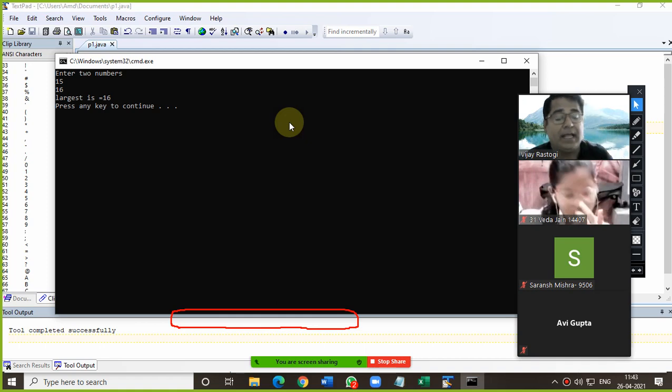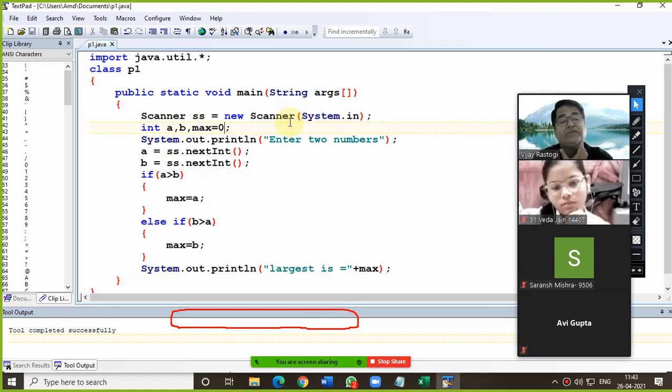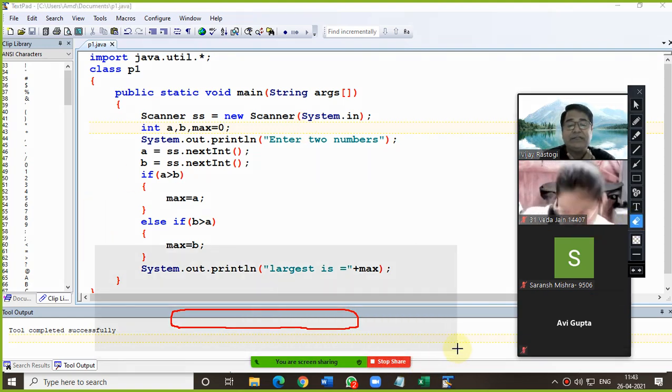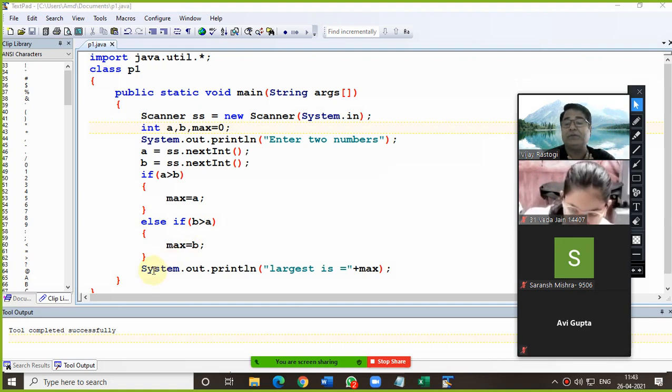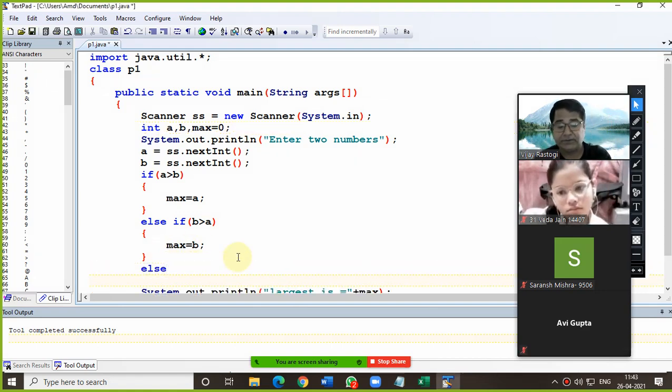Yes, sir. And there is one more condition you can check. Suppose the user has entered the same values in both numbers. In that case also we can put this.